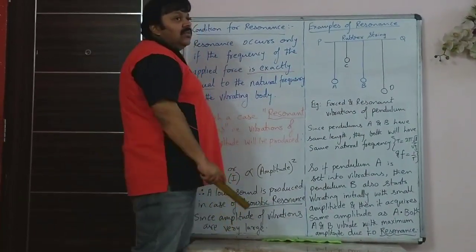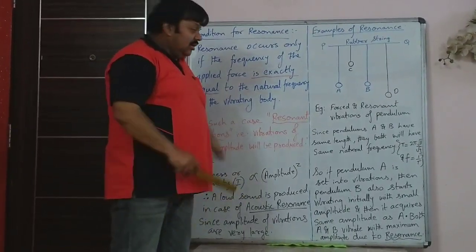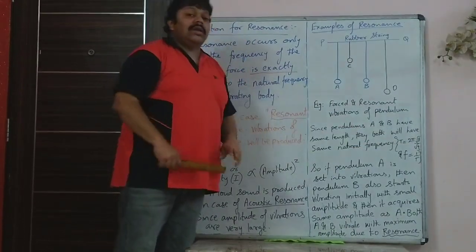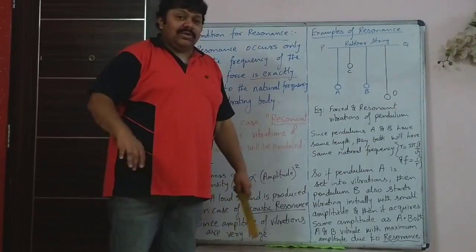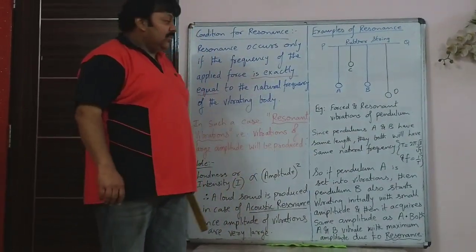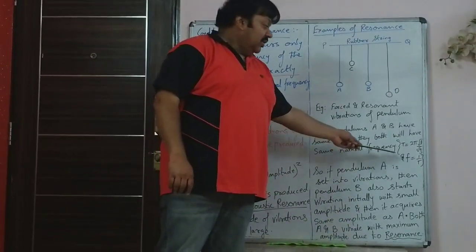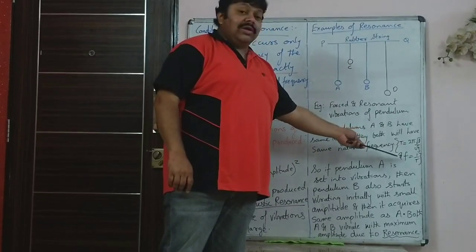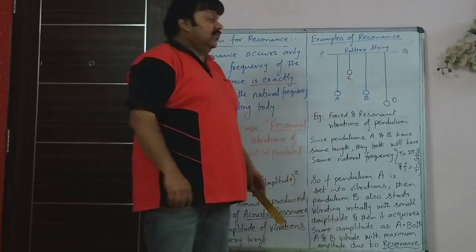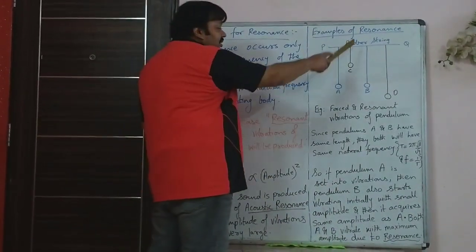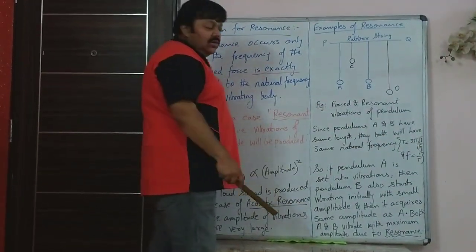Now last year you learned about the time period of a simple pendulum. You learned that T is equal to 2 pi root L upon G. You have done sums based on this in the first chapter of simple pendulum. And you know that frequency is inversely proportional to time period, or frequency is 1 upon T. So the frequency formula is 1 by 2 pi root G upon L. Pi is constant, 2 is constant, G is 9.8 on Earth.